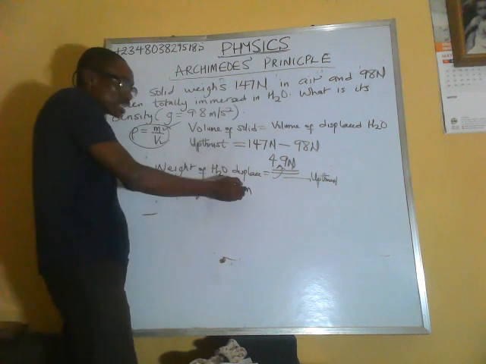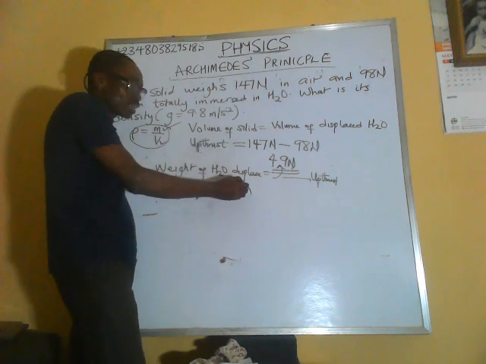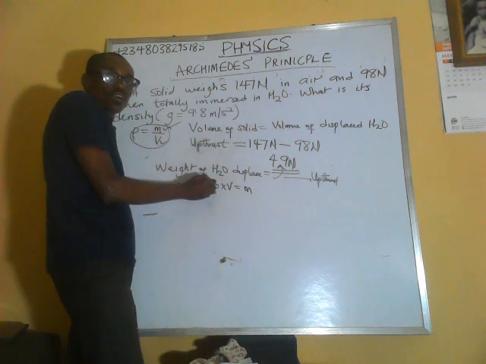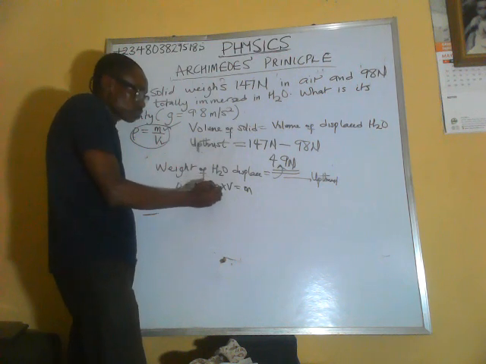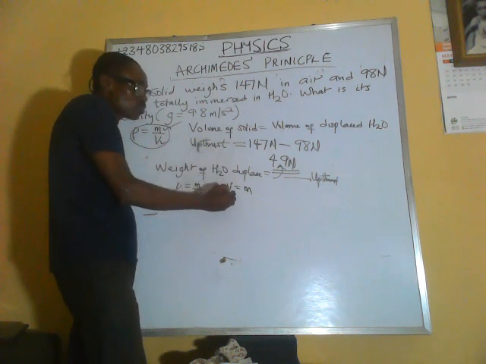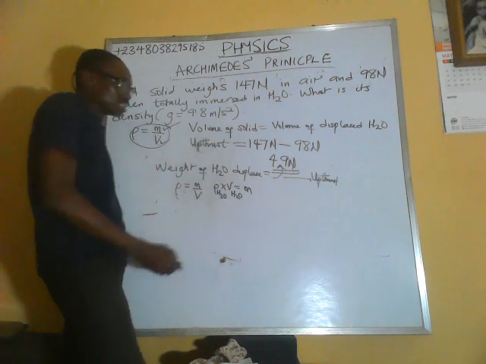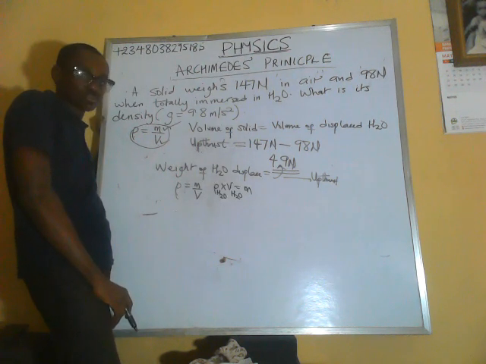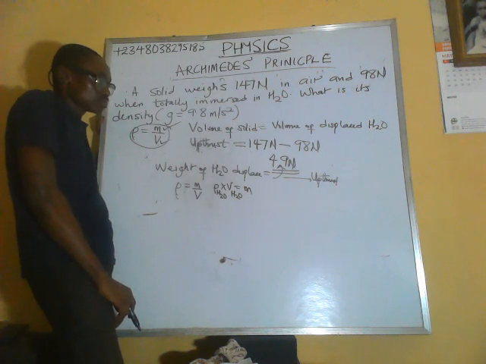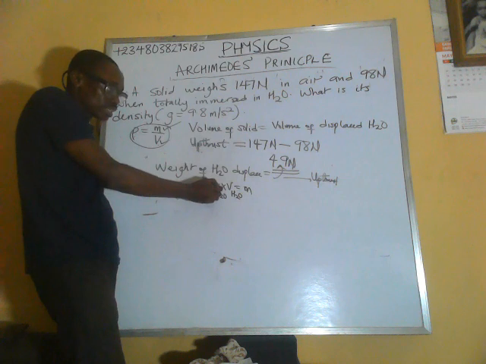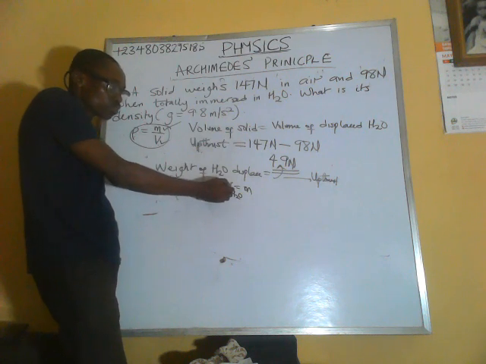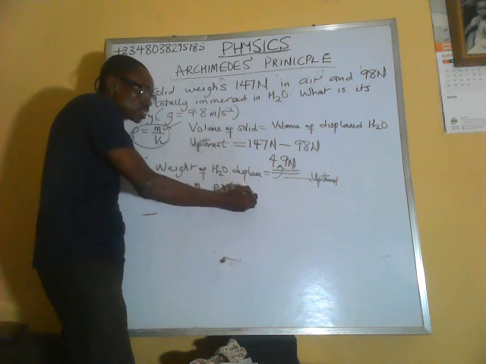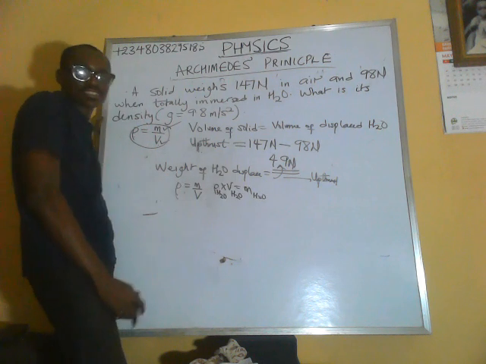So the mass of water that is displaced is given by the density of water times the volume of water that is displaced. So the density of water times the volume of water gives you the mass of water that is displaced.